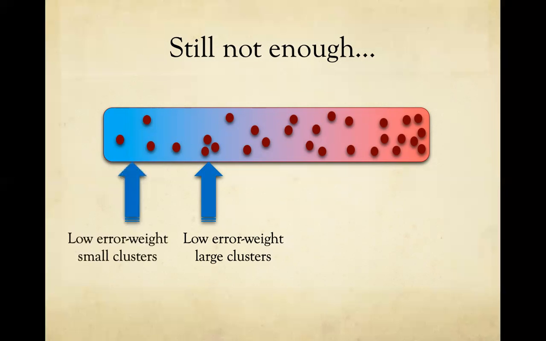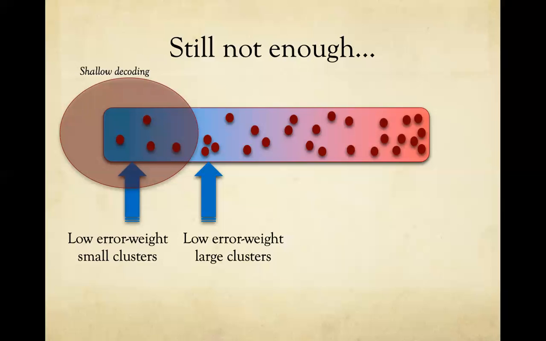We need the error weight to be actually very, very sparse. I mean, you want errors to break away into small clusters, because in that regime, you can actually hope to have a shallow decoding scheme. So now we can't kick the can any longer. We somehow need to tackle this problem head on.